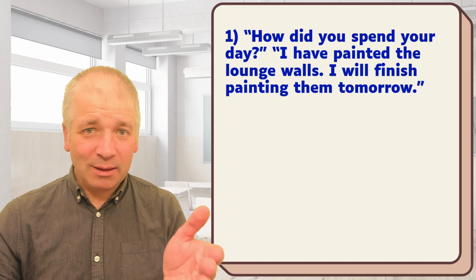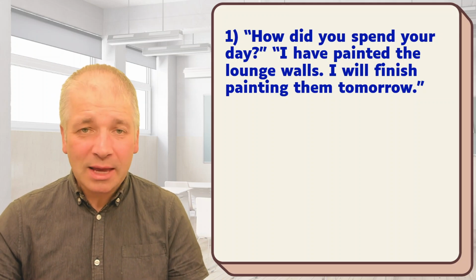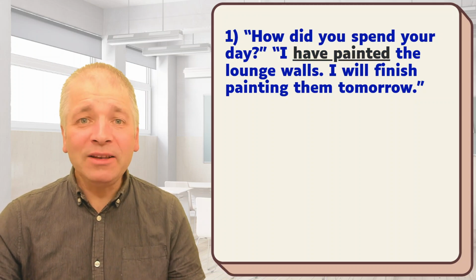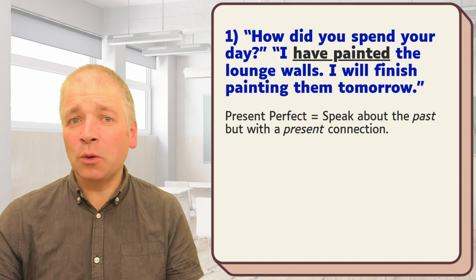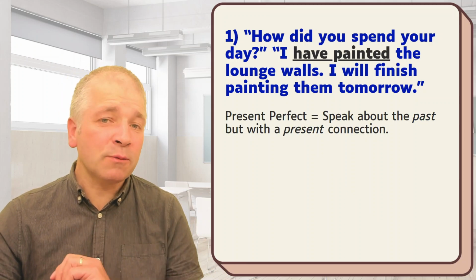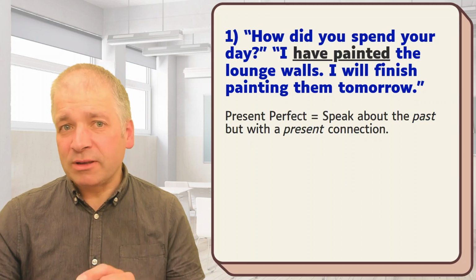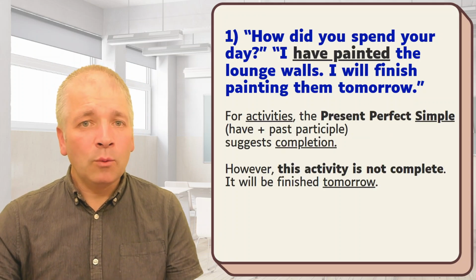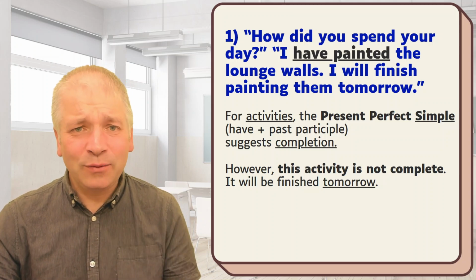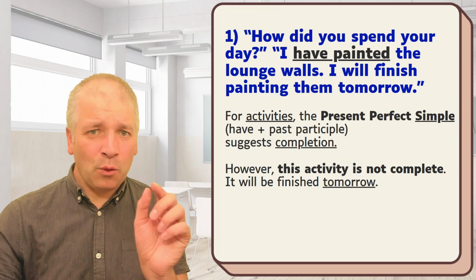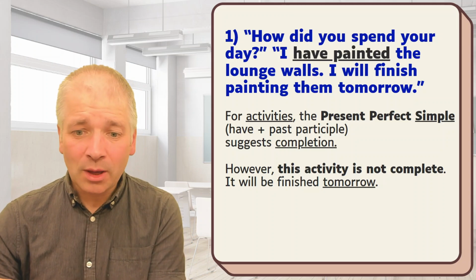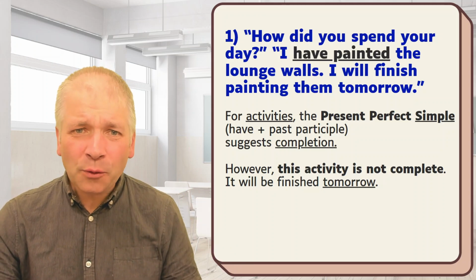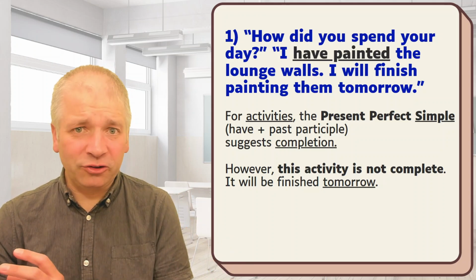So number 1 is here again. Did you spot the mistake? The mistake was have painted. Have painted is a grammar tense that we call the present perfect, and we use this when we speak about the past but with a present connection. Here we've used the present perfect simple. When we use the present perfect simple for activities, in other words, have or has followed by the past participle, this suggests completion of the activity. In other words, the activity is finished.